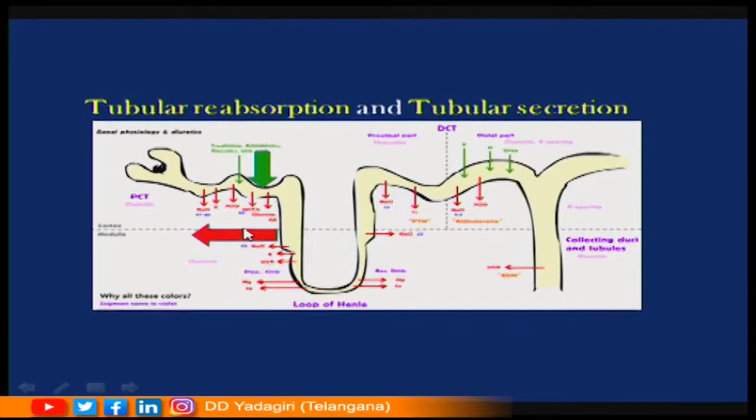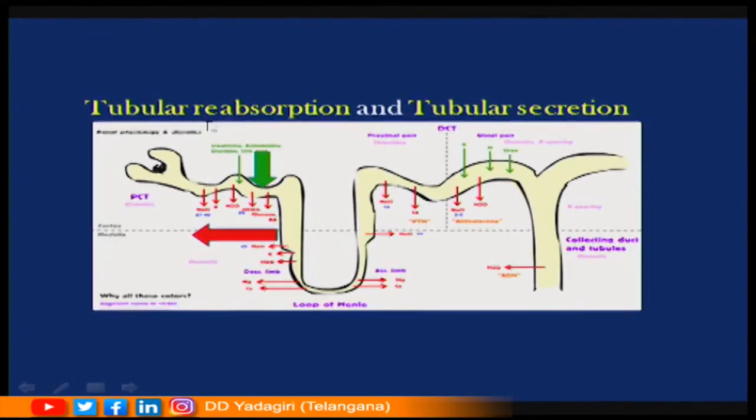The ionic balance or the electrolyte balance gets disturbed or changed. So, in order to maintain that ionic balance, that acid base balance or the electrolyte balance, certain salts must be secreted into the renal tubule such that the ionic balance is maintained constantly. So, tubular secretion is an important step in the process of urine formation.